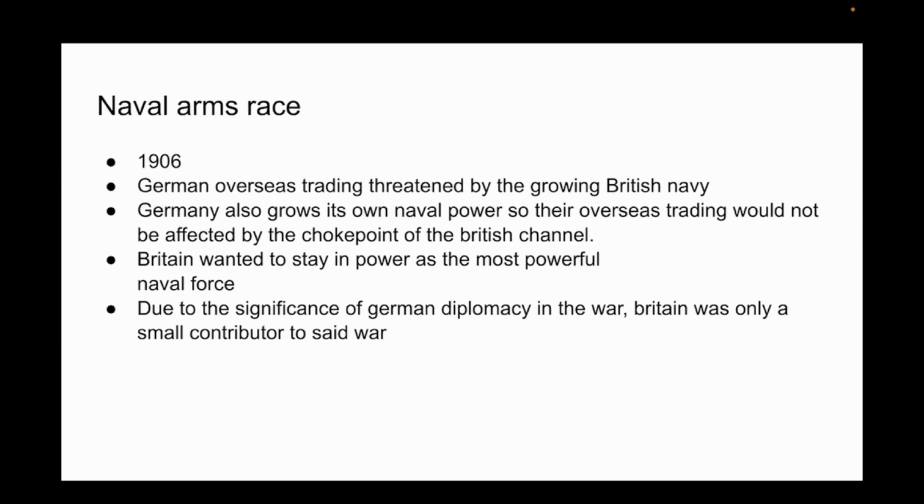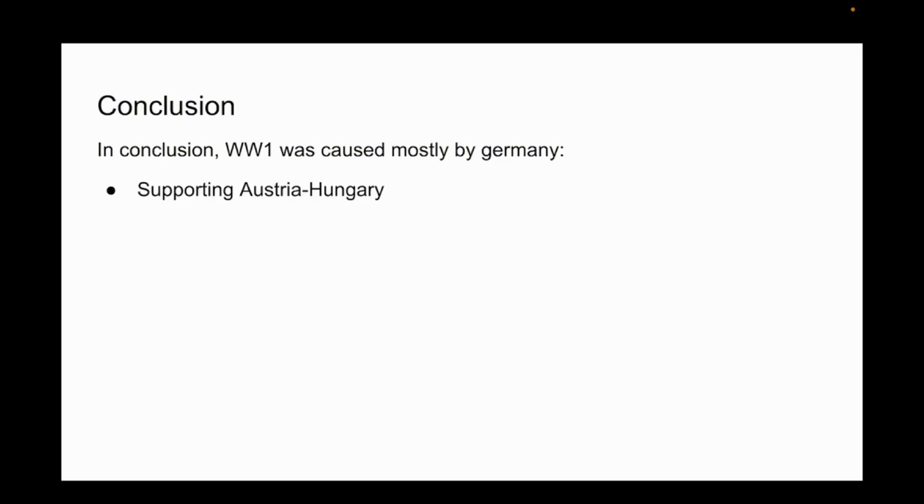Due to both acts being a direct result of German diplomacy, Britain only played a minor role in the outbreak of the Great War. In conclusion, World War I was mostly Germany's fault, as they had encouraged Austria-Hungary to wage war on Serbia, pledging to support Austria-Hungary.